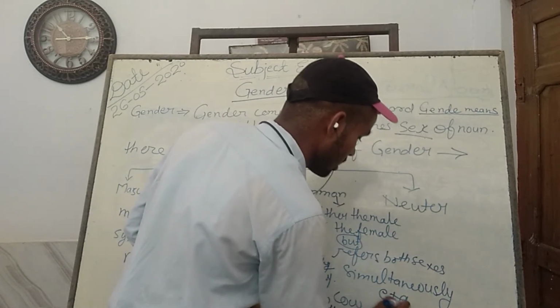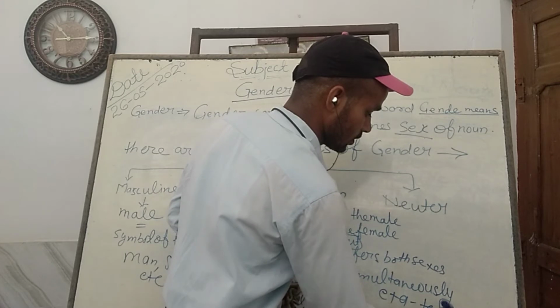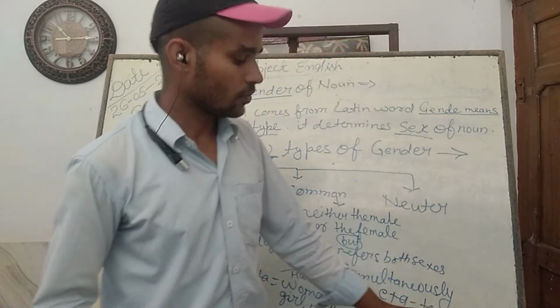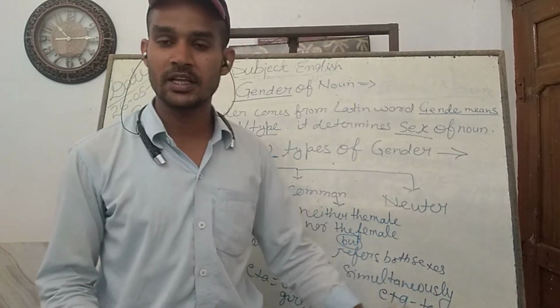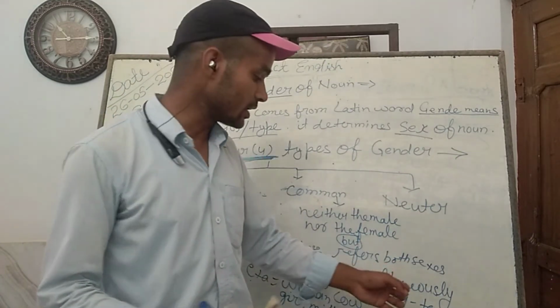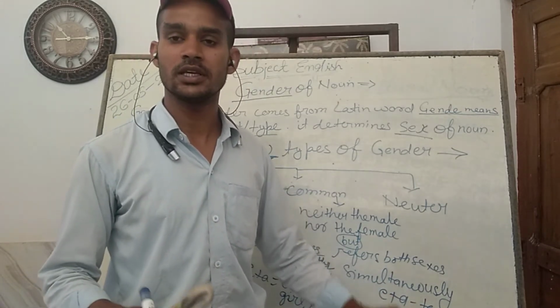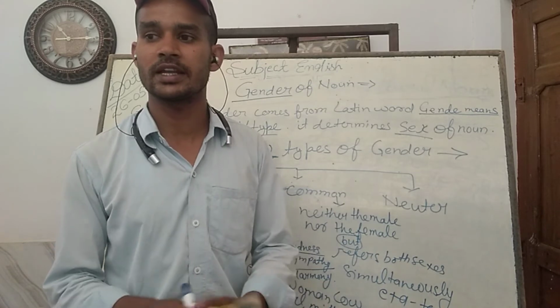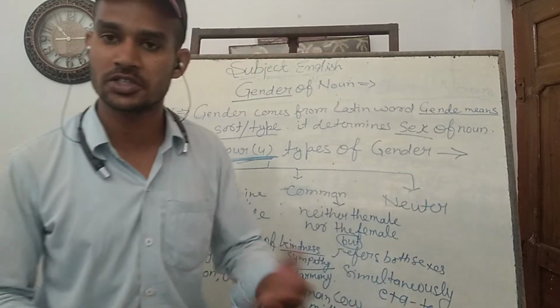For example, you can see here of common gender: teacher. Here the word teacher is a common noun, but it comes under the common gender because for the male teacher you can't say teacher, and for the female teacher you can't say teachery. Teacher means each and every one, either male or female, he or she, comes under the sense of teacher, neither teachery nor teacher.